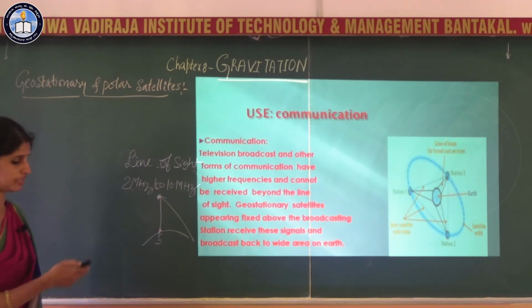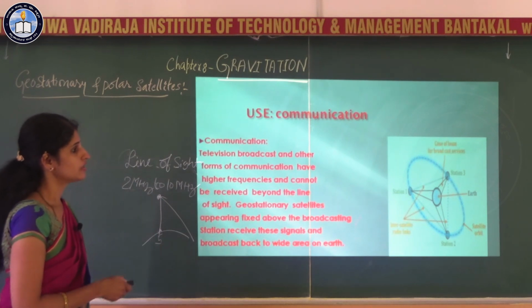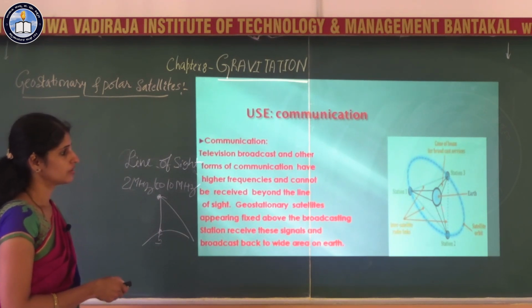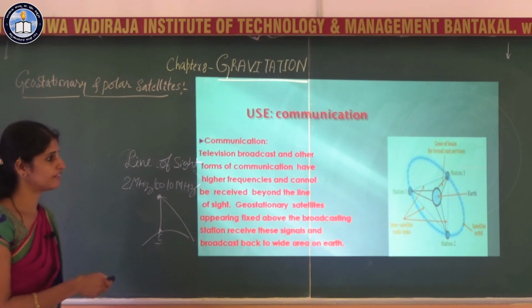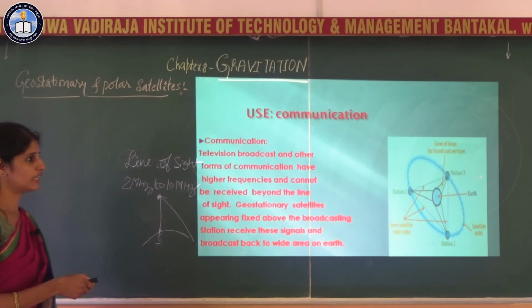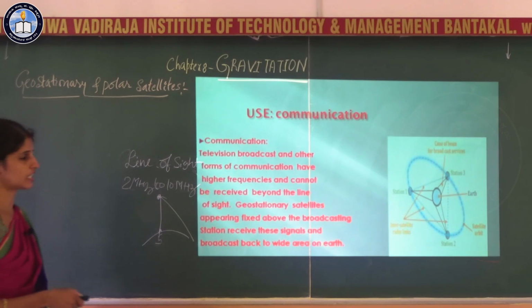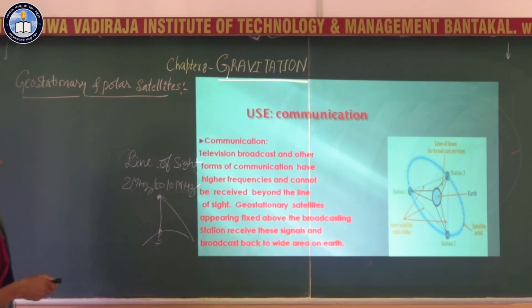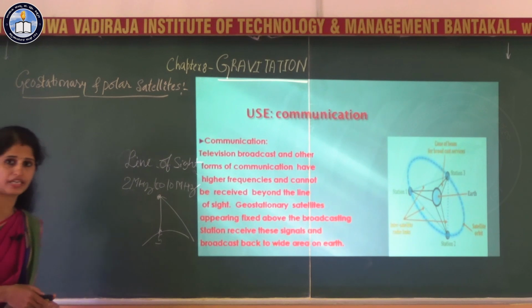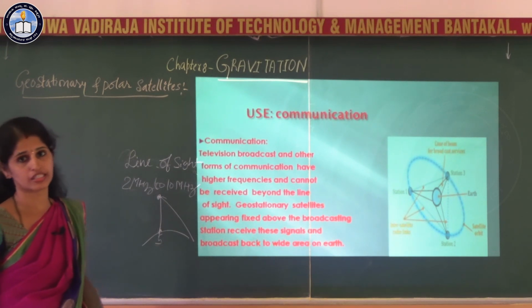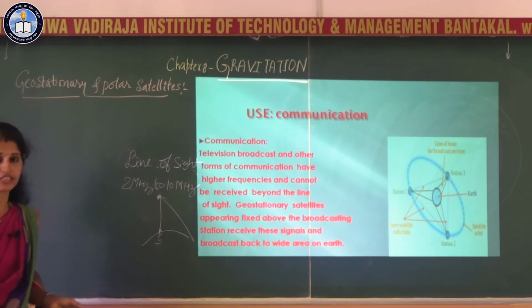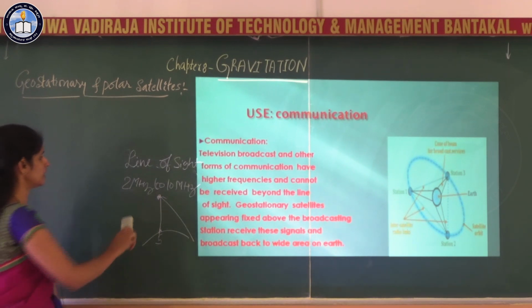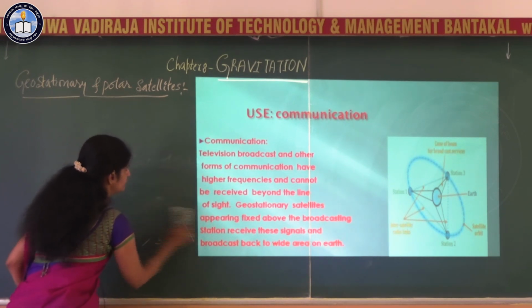You can see that here with this figure. Three satellites can be used to cover the entire globe. Actually, one satellite can cover one third of the Earth. So, three satellites together can cover the entire globe for information transmission. INSAT and GSAT are the communication satellites sent by India, and the first satellite sent by India is Aryabhatta.